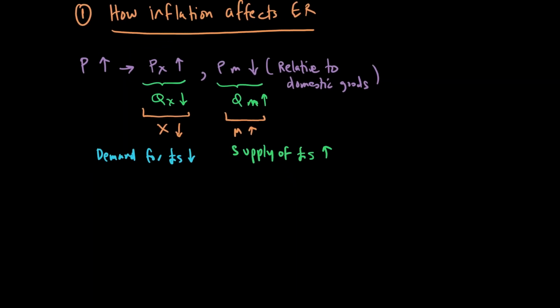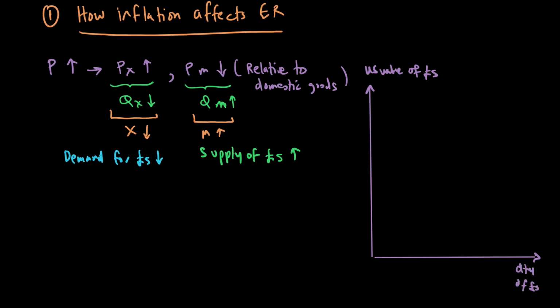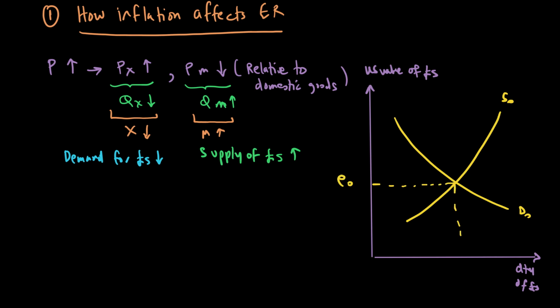So if I show that in the diagram, demand for pounds will go down. Let me make the axis first. So let's say this is our US dollar value of pounds, and this is the quantity of pounds, and this is my demand and supply, and currently the exchange rate is, let's say, E naught, and quantity is Q naught.